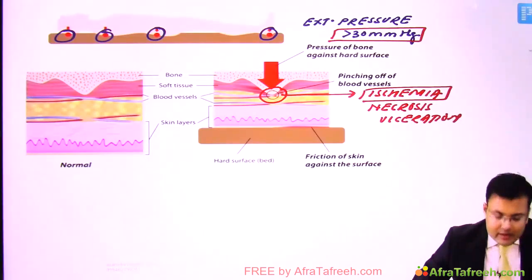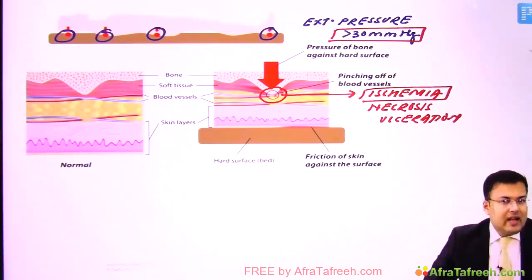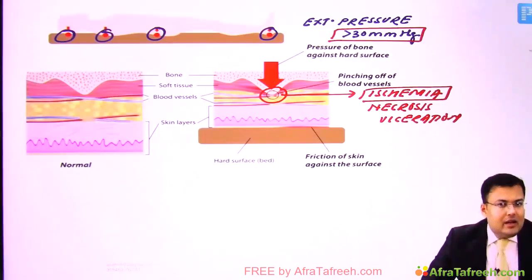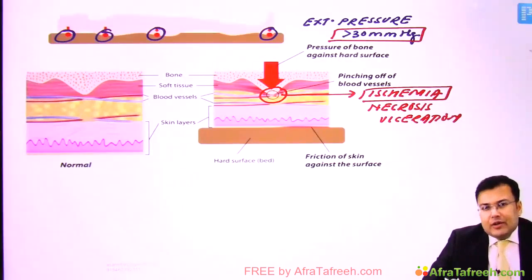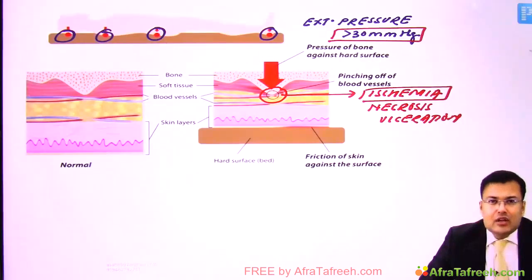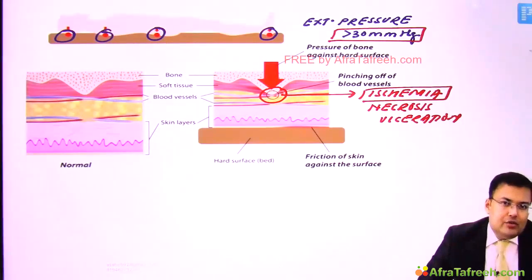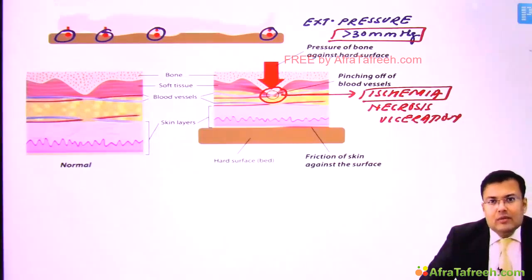Clear? This is one mechanism, and there are other patients who are having malnutrition or impaired nutrition, they have ischemia because of occlusion of vessels, or their sensory supply is not intact, so they have neurological deficit. So these are certain other mechanisms which also lead to pressure ulcer.